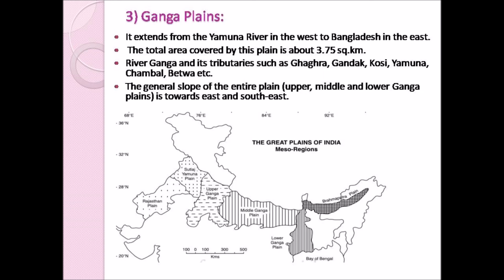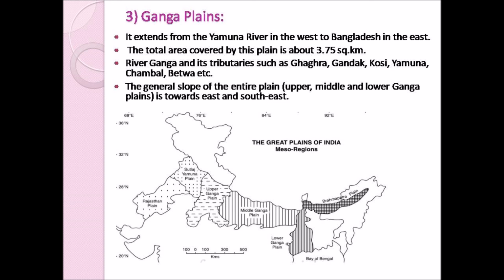Ganga Plain. The Ganga Plain extends from river Yamuna in the west to Bangladesh in the east. The total area covered by the Ganga Plain is about 3.75 lakh square kilometer. So therefore, it is said to be the Great Plain in India, and it is the largest plain of India.